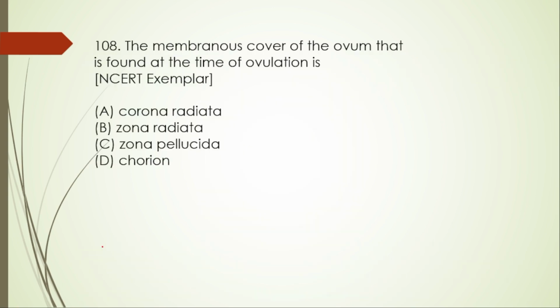So 108. The membranous cover of the ovum that is found at the time of ovulation is A. Corona radiata, B. Zona radiata, C. Zona pellucida, and D. Chorion. So here the right option is option A, corona radiata. At the time of ovulation, what happens? The secondary oocyte is released from the Graafian follicle. It is surrounded by two main layers, that is corona radiata and zona pellucida. Corona radiata is the outermost membranous cover made up of elongated follicular cells.